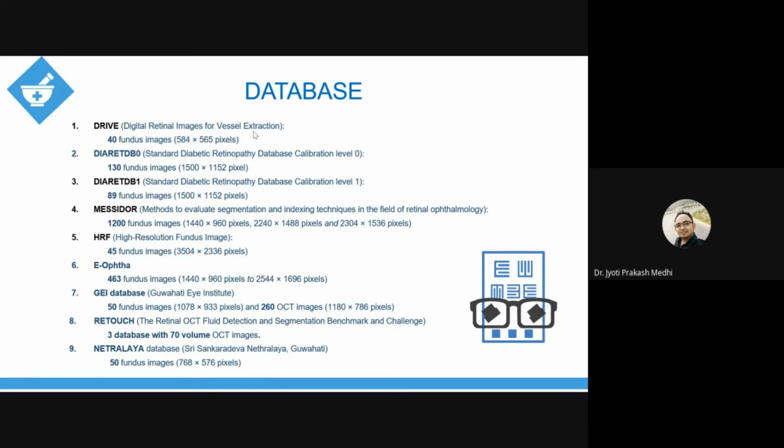As sir was mentioning in the morning, showing a few images from the DRIVE database, this was the first, or oldest, database in retinal image analysis, and currently there are many more databases present over the internet. For example, the HRF, or High Resolution Fundus database, contains HD images of the fundus. Like this, we can go for obtaining and processing various images from online.